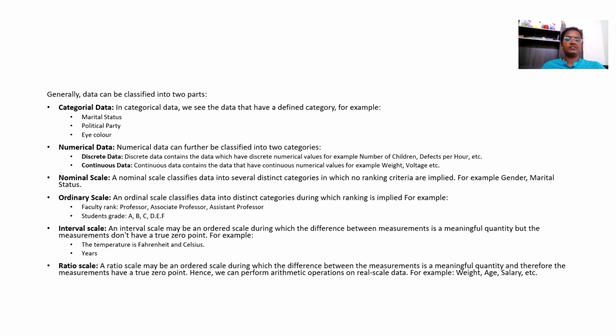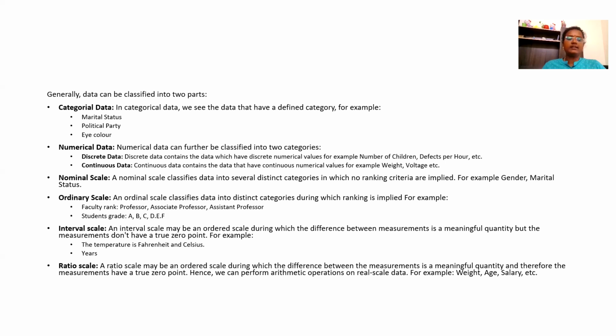Categorical data is based on defined categories. Numerical data is based on numerics. Under numeric, we have discrete data and continuous data. And we have other types of data: nominal, ordinal, interval, and ratio. Nominal classifies data into several distinct categories. It will not have any ranking criteria for classifying the data, like gender, marital status. We will not have any ranking.